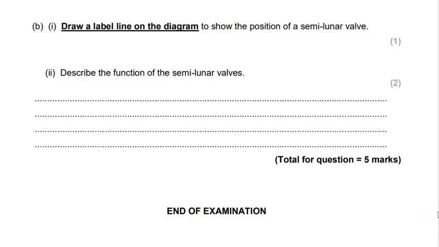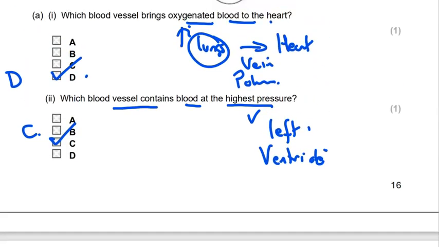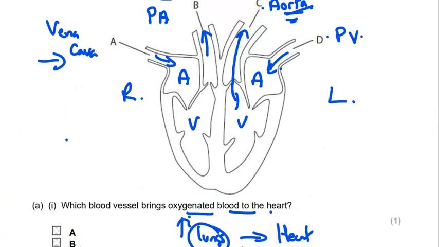It asks us to draw a label line onto the diagram to show the position of the semilunar valve. Now, apologies, I have to scroll back up to do that. And your label line needs to point to here.